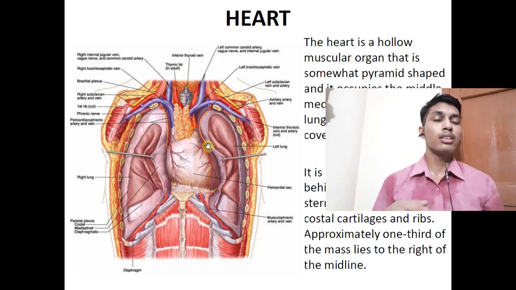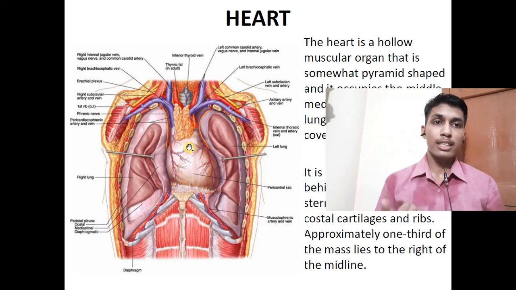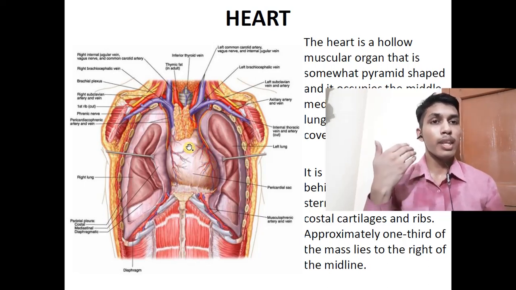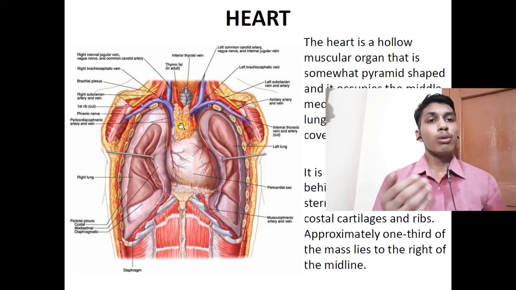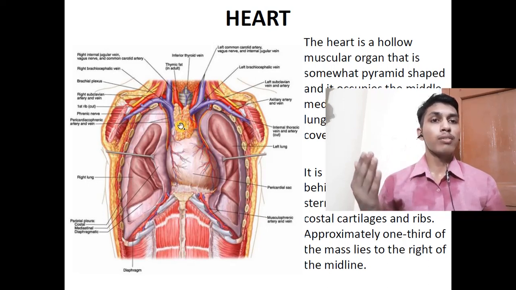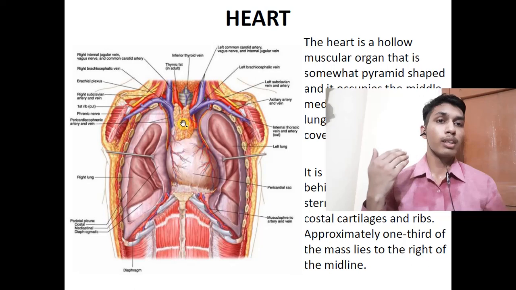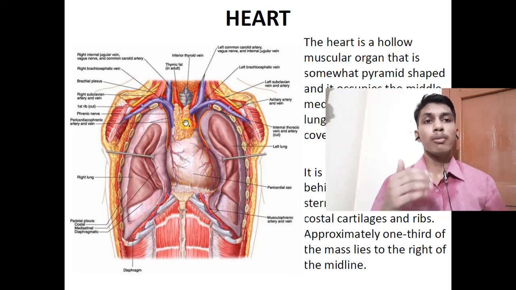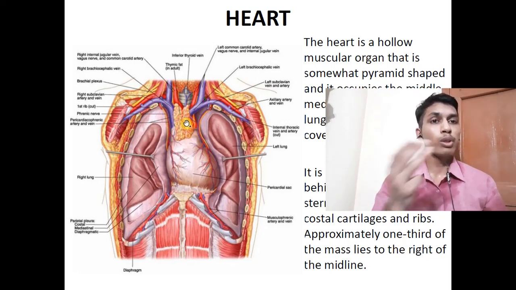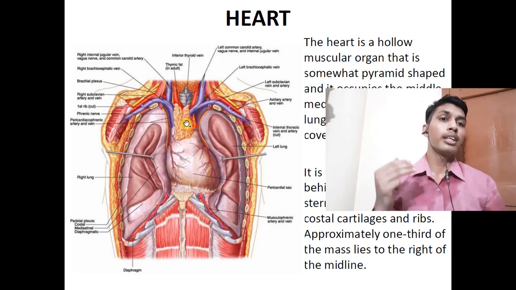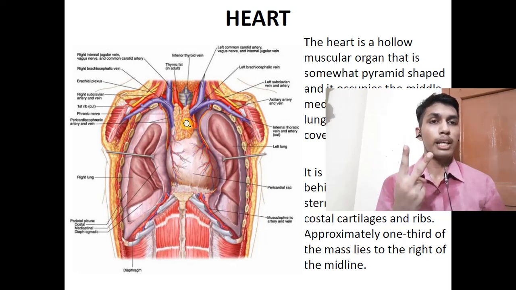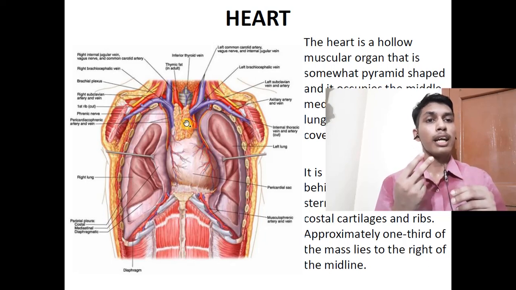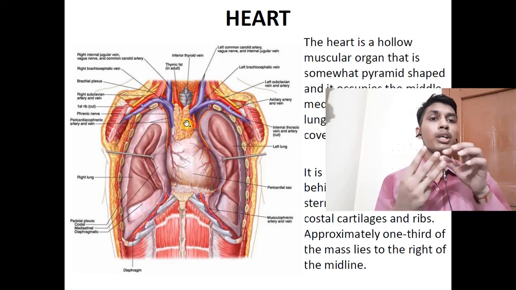The heart is housed inside the pericardial cavity. For its covering, I have dealt with the membranes of the thoracic and abdominal cavity, where I explained about the pericardium. Pericardium is basically a serous membrane, but actually it is a fibroserous membrane. We studied there that a serous membrane is made up of two layers, the parietal and the visceral layer, but the pericardium is actually three layered because it is fibroserous.